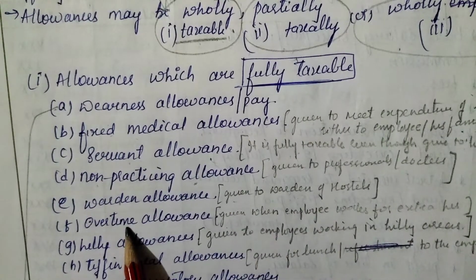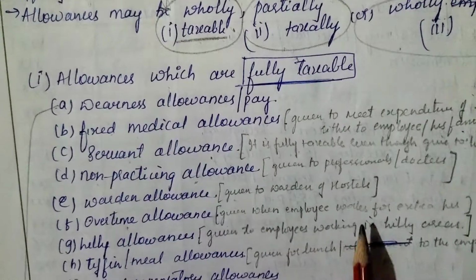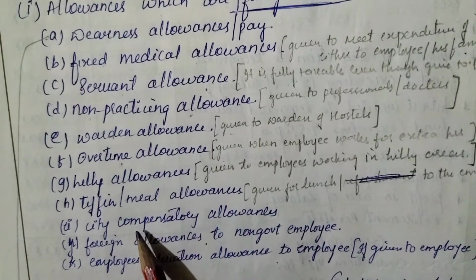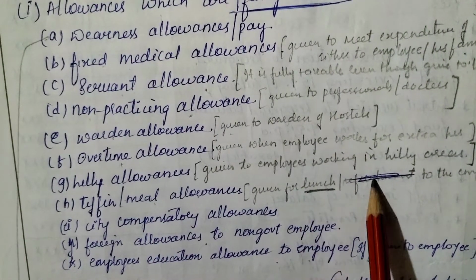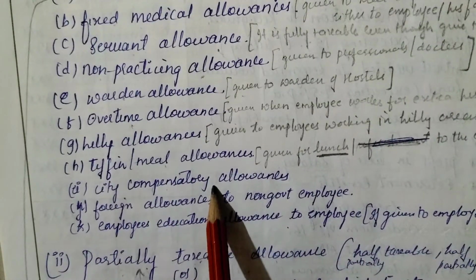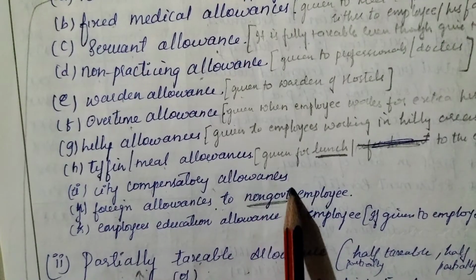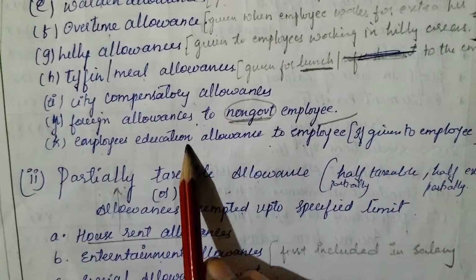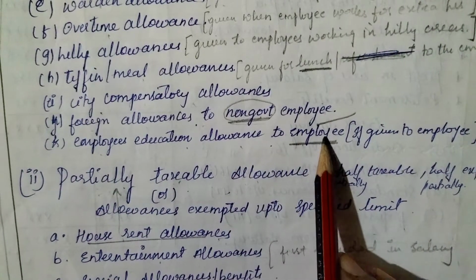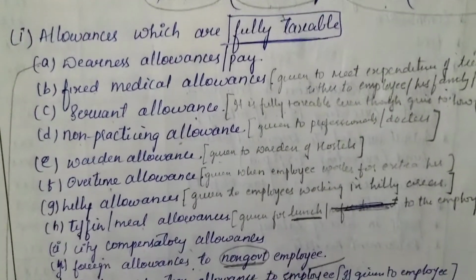Overtime allowance: if a worker, that is an employee, is working overtime and any allowance is given based on that, it is also fully taxable. Hilly allowance, lunch allowance, remember lunch allowance is fully taxable. City compensatory allowance is also fully taxable. Foreign allowance to non-government employees is also fully taxable. Employee education allowance, to the employee, listen, to the employee, is fully taxable. These are fully taxable allowances.